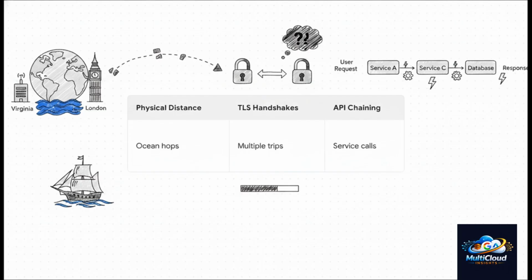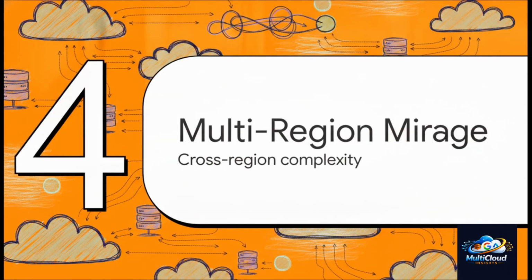And third, the absolute worst offender in modern environments, API chaining. If a user request forces Service A to call Service B, which calls Service C, which then queries a distributed database, you've just compounded your network latency 4 times over. This intensely chatty microservice architecture will throttle your system and leave your users waiting no matter how many GPUs you throw at the problem.